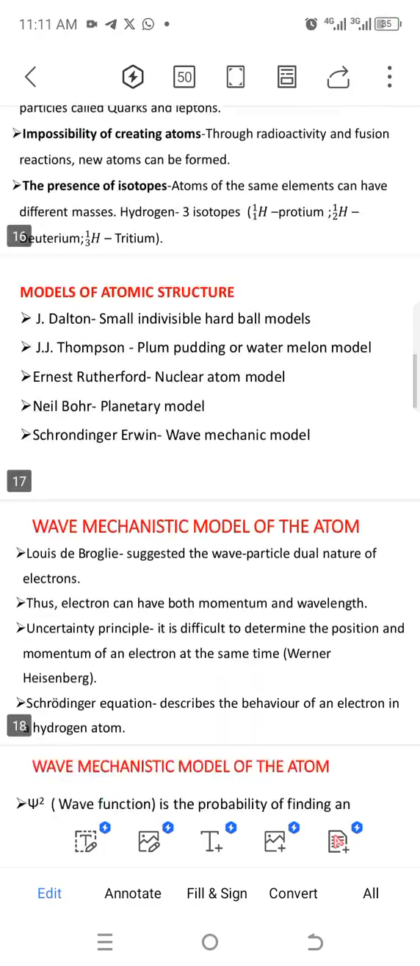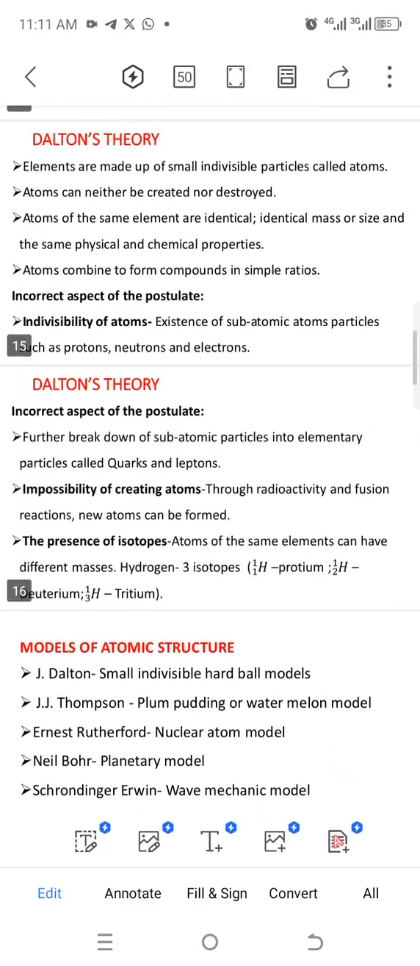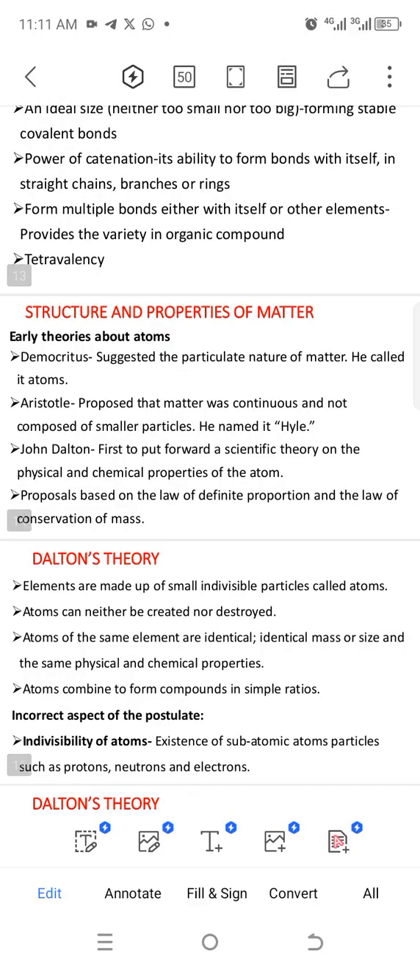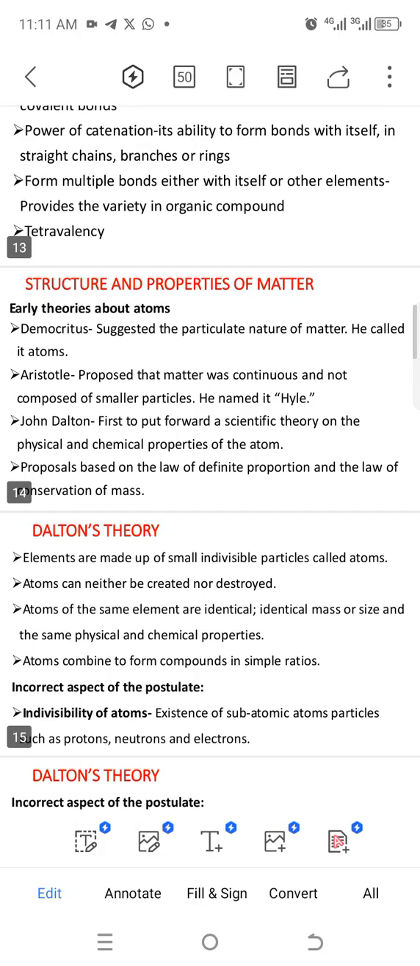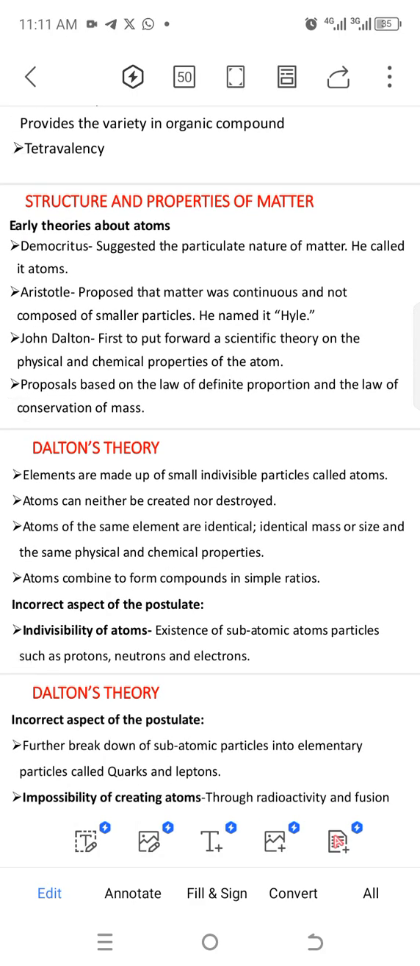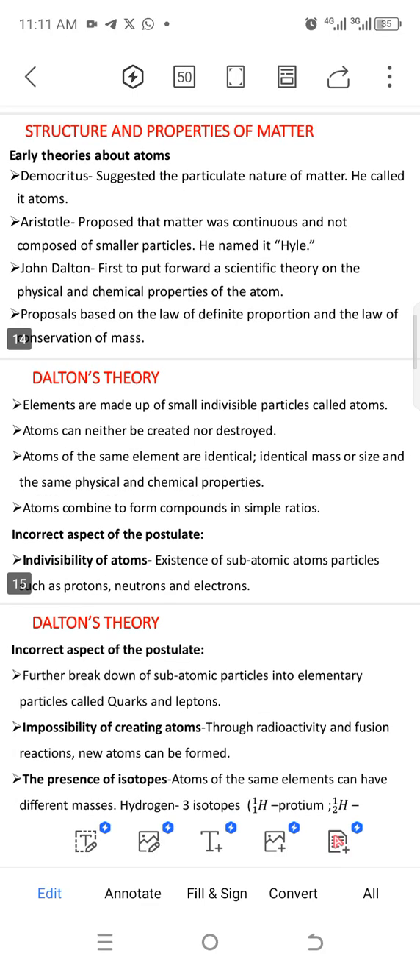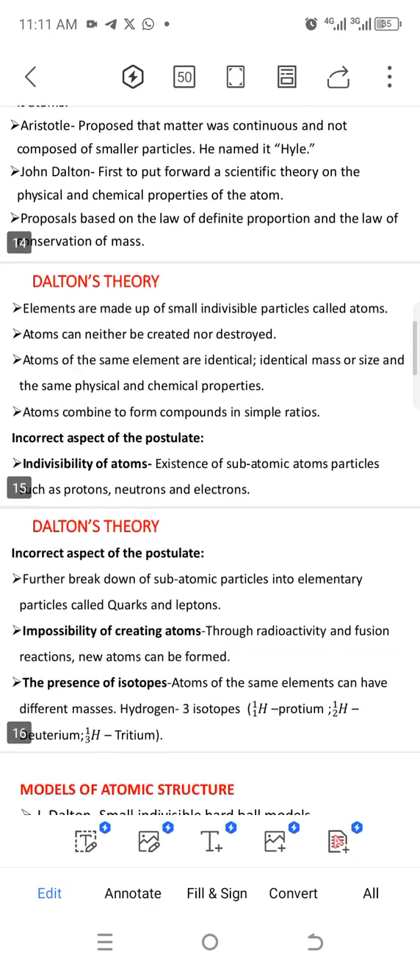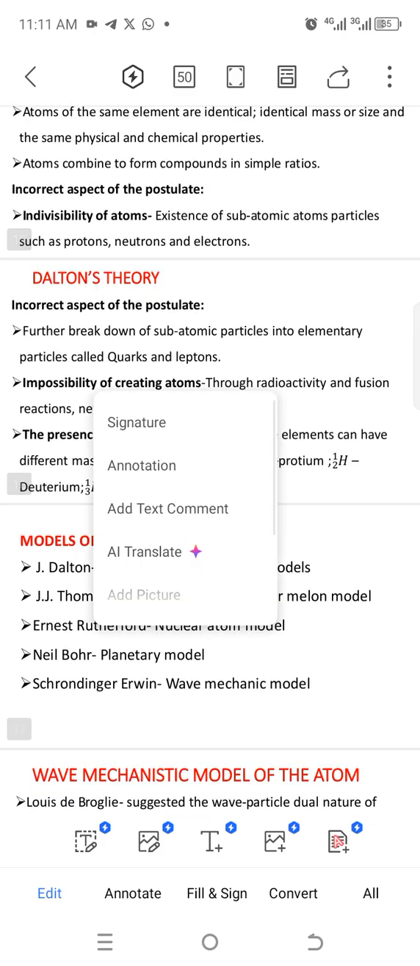Okay, so let's move on to the structure and properties of matter. Structures and properties of matter. So for this subtopic, we'll be looking at how matter is, and its constituent being atoms. And also we'll look at its properties as well. So there are some early theories that we have to consider before we can move on.